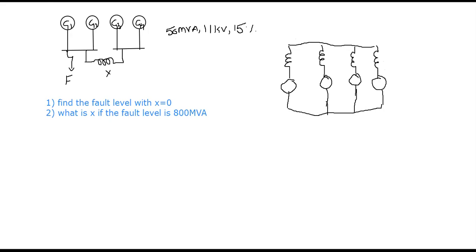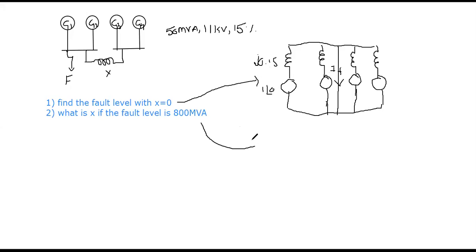In the first case, here X is equal to 0. So directly there exists a short circuit between these two terminals. So these two are parallel, these two are parallel. Now you are asked to verify what is IF. So here it is IF. This is the equivalent circuit for the first case, the fault level with X equal to 0. Please try to understand. All the reactances are j0.15. Similarly, all the voltage sources are 1 at an angle 0. So this is the equivalent circuit for case 1.